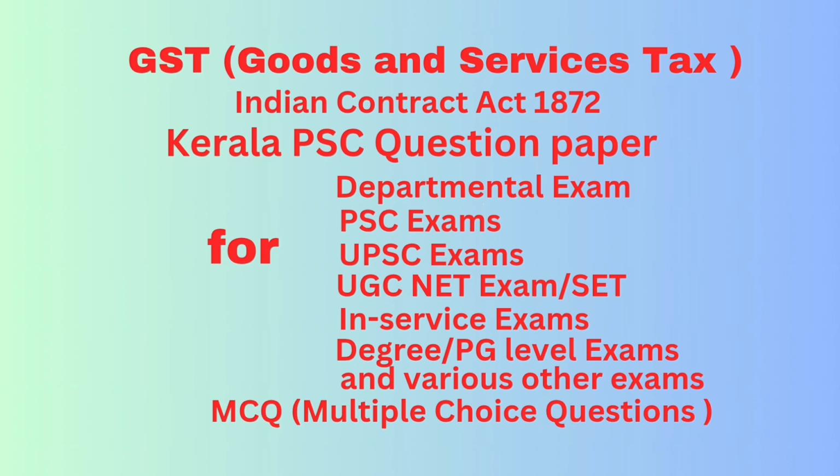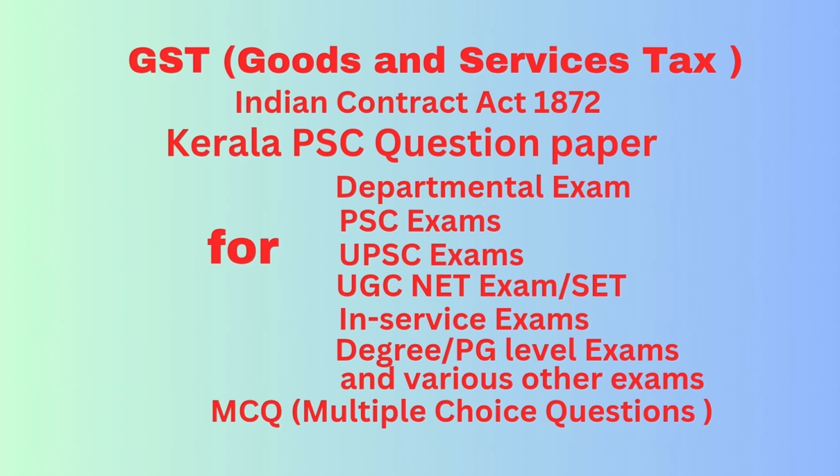Then question number 14. In which of the following situations does the recipient need to add the input tax credit availed by him to his output tax liability? Correct answer: if payment for supplies under forward charge is not made to the supplier within 180 days from the date of invoice.